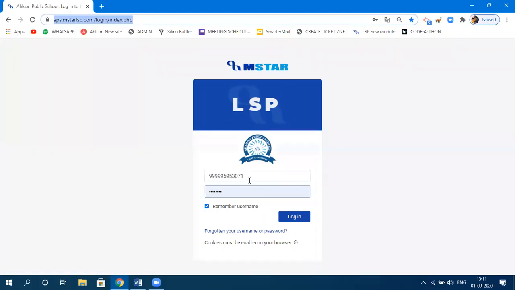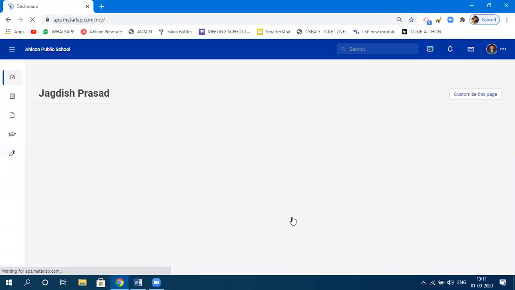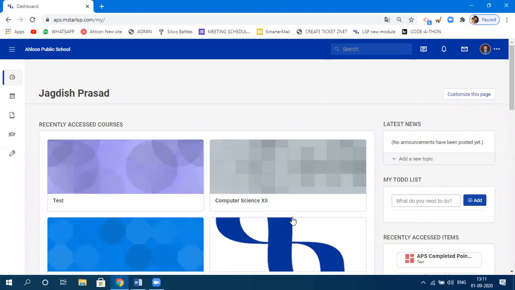Now you just need to specify the username that is on your OMB card. Remove the initial four digits and use the rest of the digits here, and use the same password, then click on login. So this is the login page: you specify the username and the password and click on login. As you click on login, it will show you this page, which is your dashboard. Your name will appear over here, and the classes which are mapped to you will be displayed.